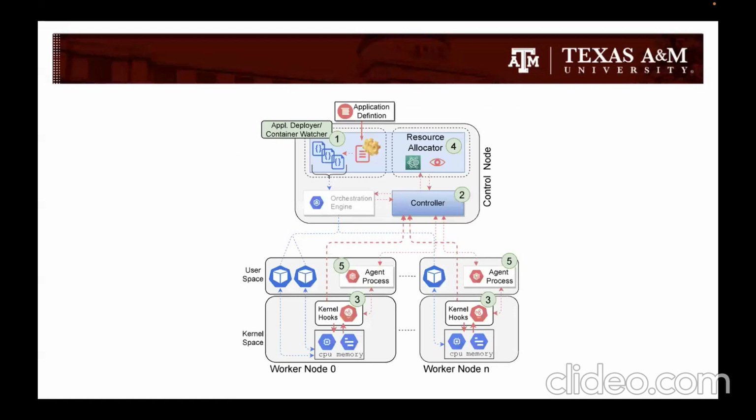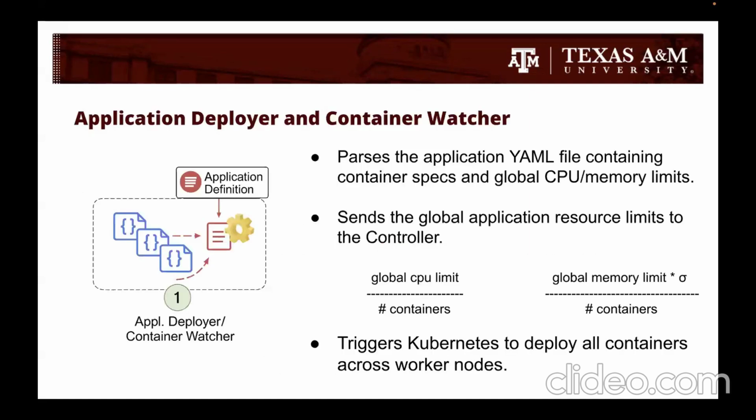This is how the complete architecture looks. Now, let's see each component one by one and how they interact with each other. The application deployer is ESCRA's starting point. It reads the application's YAML file, which contains a full set of container specifications along with global CPU and memory limits for the application. These global limits are then sent to the controller so that ESCRA has a centralized view of the maximum resources available for allocation.